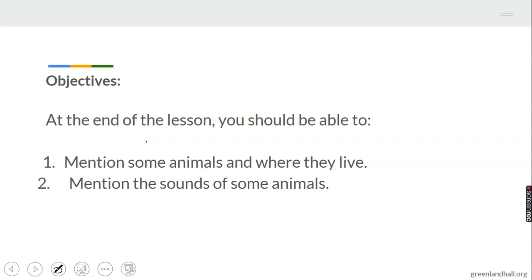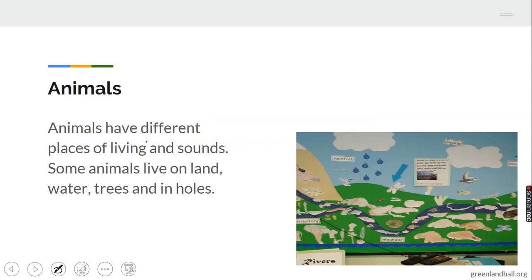At the end of this lesson, you should be able to mention some animals and where they live. That is their habitation. Then number 2, you should be able to mention the sounds of some animals. All animals don't make the same sound. They have different sounds that they make. So you should be able to mention the sounds of some animals.